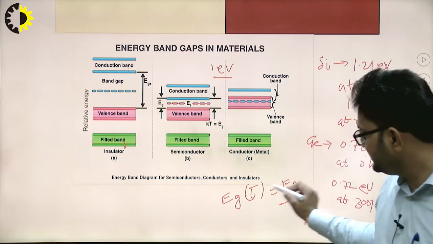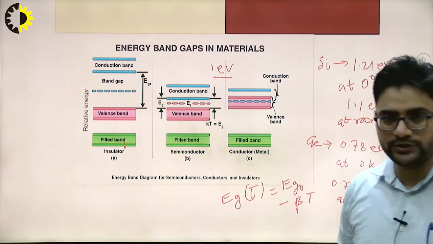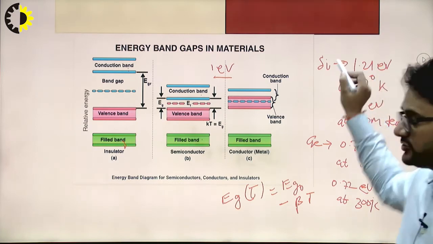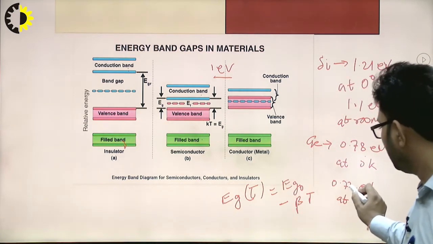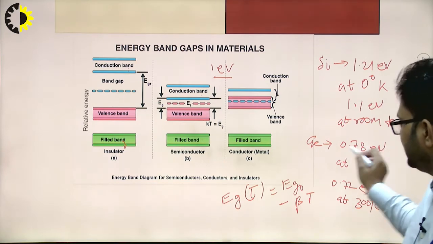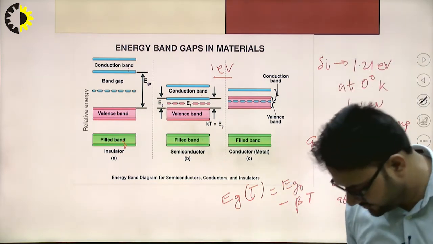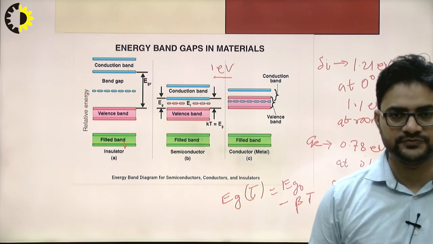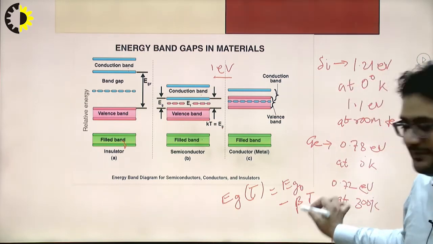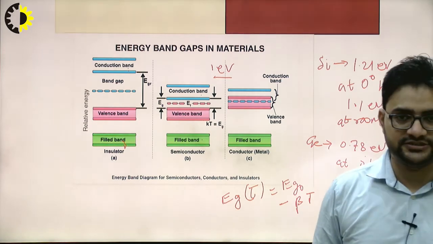Here Eg naught is equal to 1.2 for the case of silicon, and its value is 0.0757278 in case of germanium. Its value is already defined. So we have the value of Eg naught, and the beta value is the material constant.